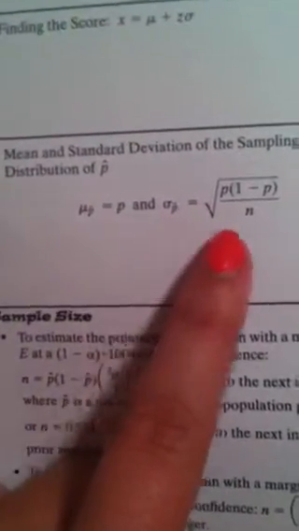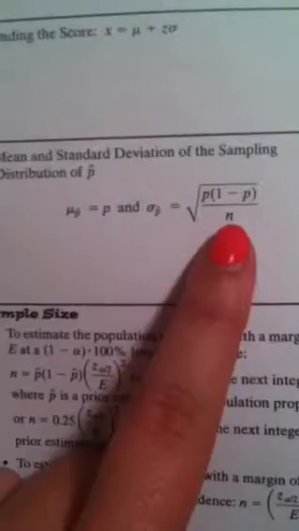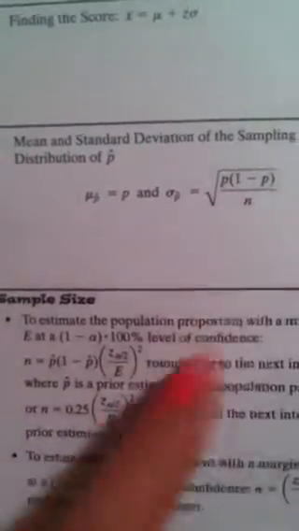so we need to find out the proportion mean and the proportion standard deviation. And we could do that by looking at the formula sheet right here, where it says mean of p hat equals p, and then the standard deviation of p hat is the square root of p times q all divided by n.